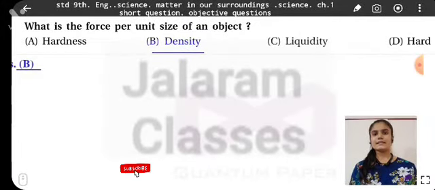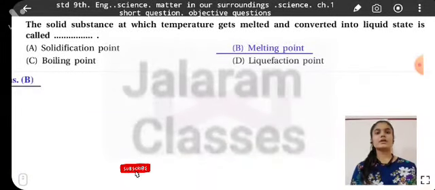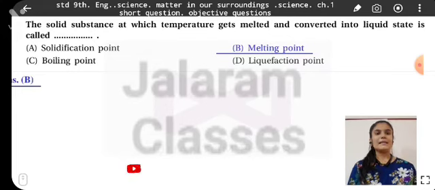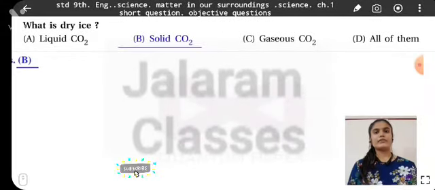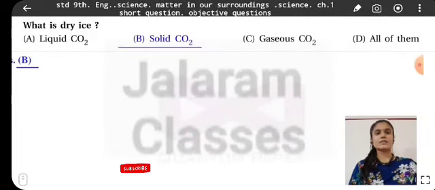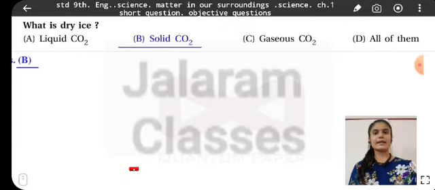What is the force per unit area of an object? Pressure. The temperature at which a solid substance melts and converts into liquid state is called melting point. Which of the following is a pungent substance? Ammonia. What is dry ice? Solid CO2 is dry ice.